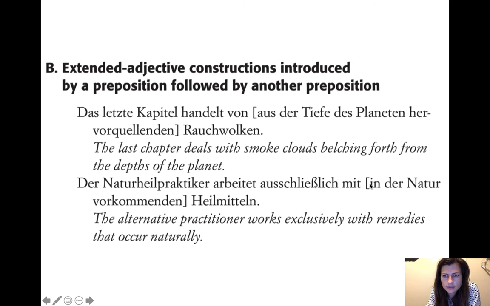So the thing is, since our extended adjective construction is describing something within a prepositional phrase, it's describing the object of the preposition, you end up with mit, the preposition, and in, a preposition, right next to each other, which can be a little weird. But then once you learn to draw the brackets in the right place, then you can see that they're actually separate from each other. Even though they're right next to each other in the sentence, grammatically they're in separate constructions, so they don't mess with each other too much.